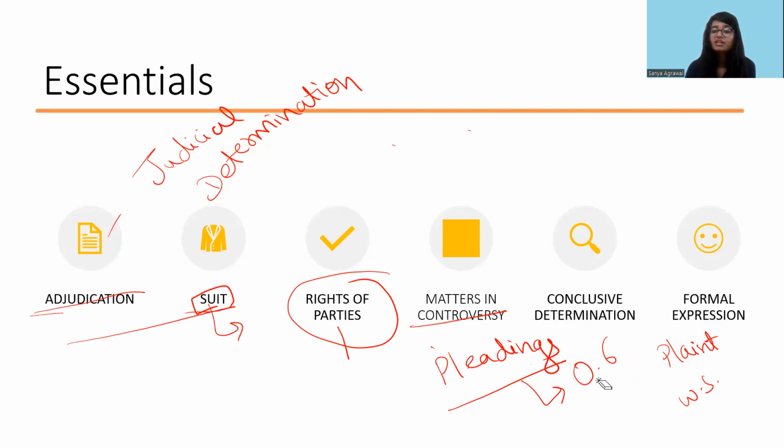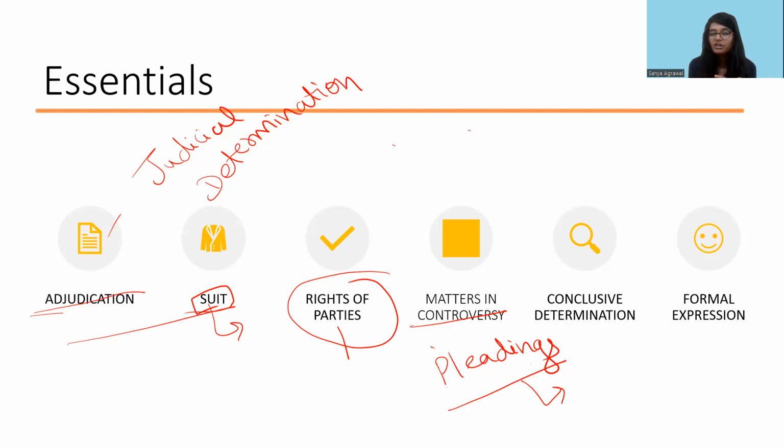All of these things will be discussed when we go into Order 6, Order 7 and Order 8 of CPC. But for now, the pleadings are basically the arguments made by both the plaintiff and the defendant. So everything that is mentioned in those pleadings, that can be changed by way of amendments as well, is considered as the matters in controversy. So if anything has been said casually or orally by the parties, without the intention of adding it into the pleadings, then that matter is not considered as a matter in controversy.